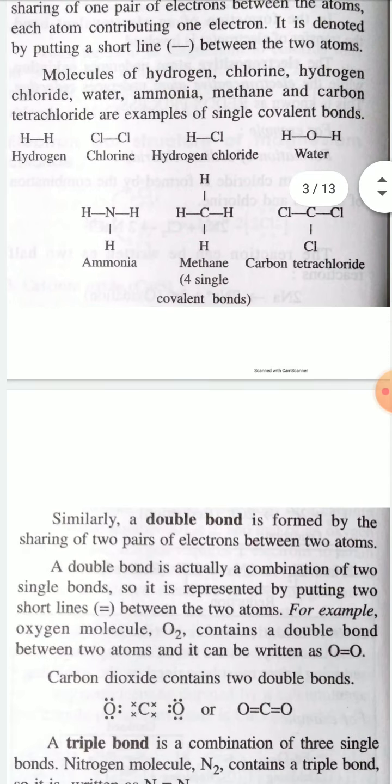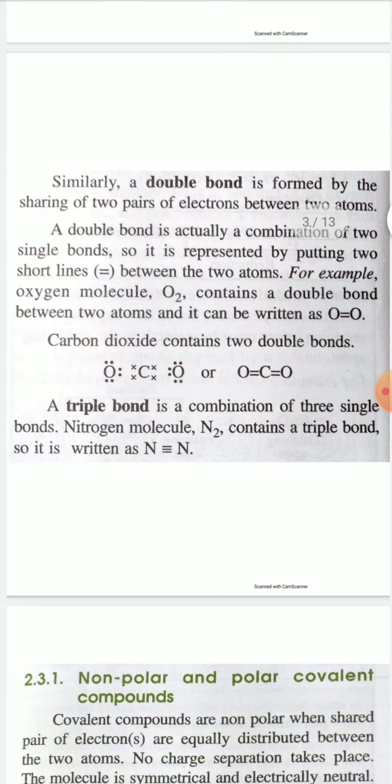Now, similarly, double bond. A double bond is formed by sharing of two pairs of electrons between two atoms. A double bond is actually a combination of two single bonds, so it is represented by putting two short lines between the two atoms.